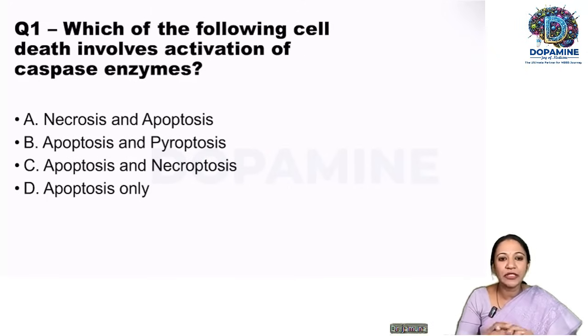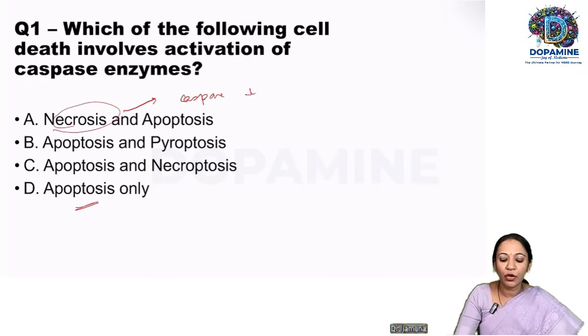So this is our first question. Which of the following cell death involves activation of caspase enzyme? So you're all aware that caspase enzymes are the enzymes involved in apoptosis, isn't it? So in apoptosis, we have the caspase enzymes. And what else other than apoptosis? See, necrosis is caspase independent. So we are all aware, it is not necrosis.